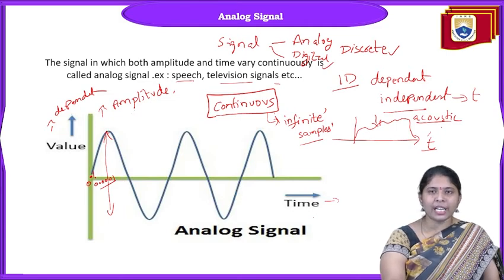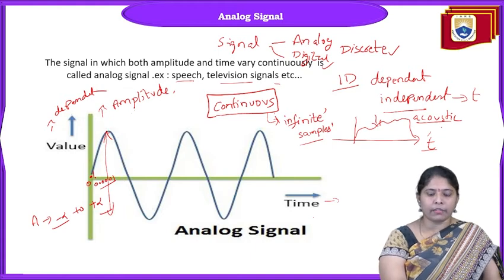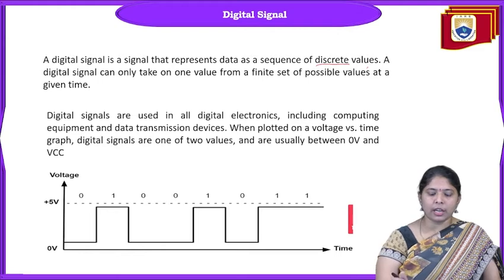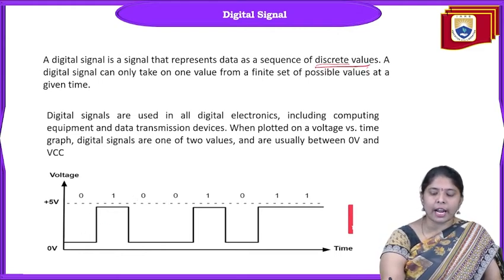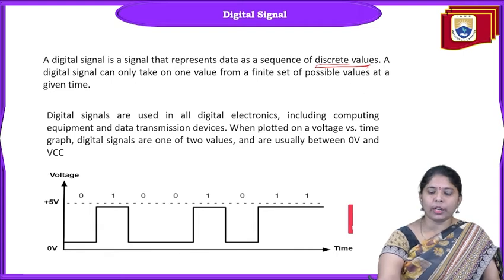Continuous means amplitude varies from minus infinity to plus infinity; any value it can take. Whereas a digital signal takes discrete values. Discrete means countable and finite.